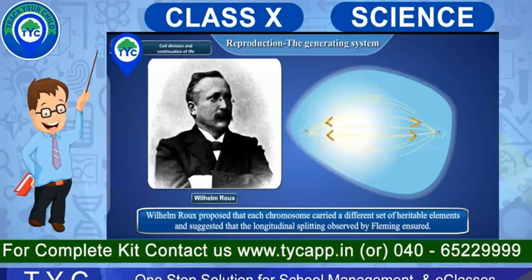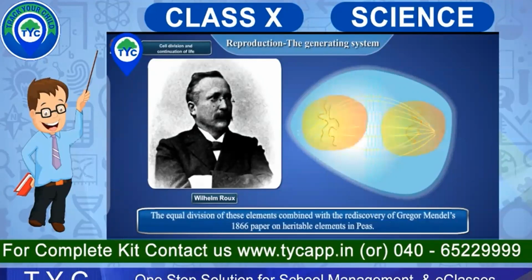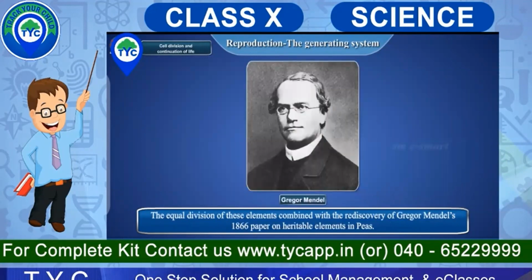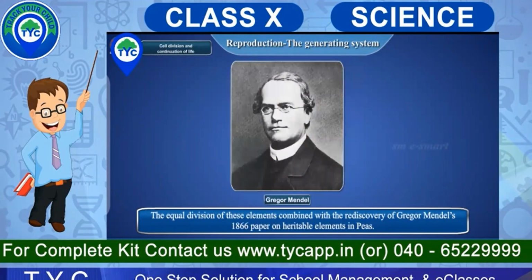And Wilhelm Roux proposed that each chromosome carried a different set of heritable elements, and heritable is hereditary, as I told you, the appearance or the genetic characteristics, there are so many things that are the same. And Mendel's heritable piece on peas, he did this experiment on peas, and this is very interesting.